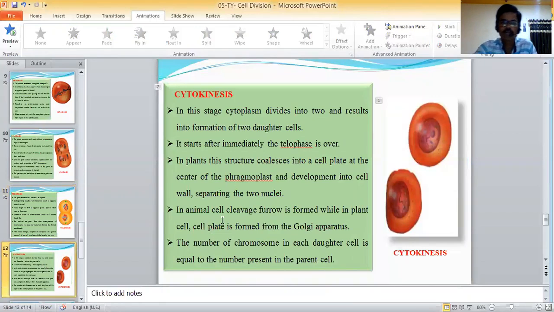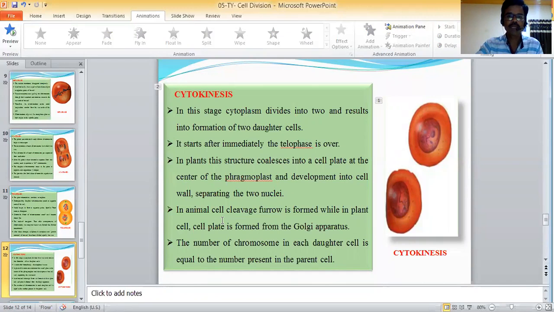Cytokinesis. In this stage, the cytoplasm divides into two and results in the formation of two daughter cells. It starts immediately after telophase is over. In plants, the structure coalesces into a cell plate at the center of the phragmoplast and develops into a cell wall separating the two nuclei.